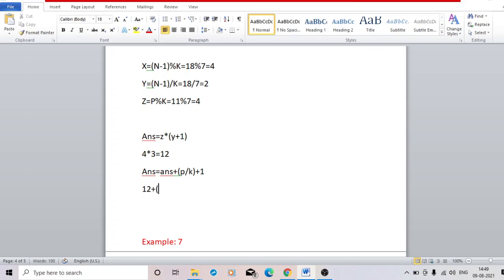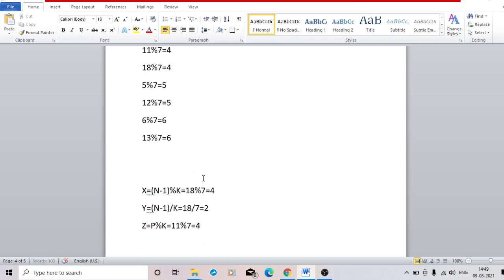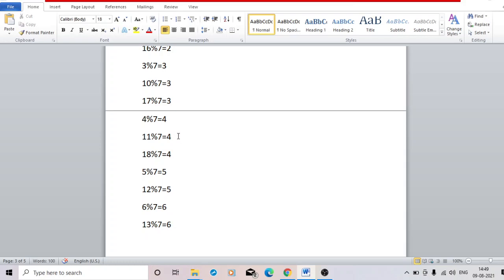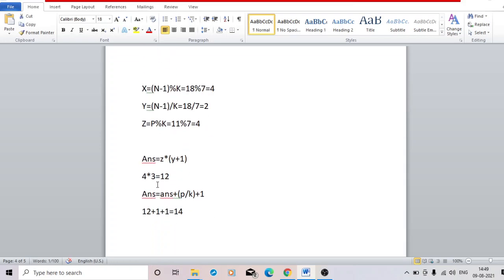See, this 12 plus p divided by k will be 1 because 11 by 7 is 1, plus 1, so the answer will be 14. See, the answer is 14: 12, 13, 14. On the 14th day he can find out the gas. So if we use these two lines, just z into y plus 1 and then answer plus p by k plus 1, it will give me the answer.